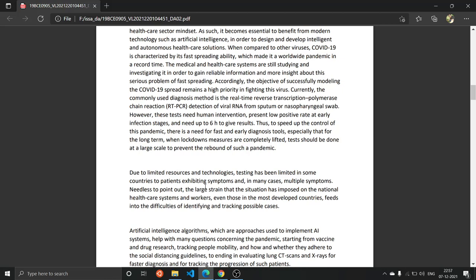Now the problem with this method is that it takes 6 hours minimum to get the results, and it is somewhat expensive as it needs the swabs, the people in charge of running the hospital, the sanitization, and everything should be taken care of. So that's a little problematic.